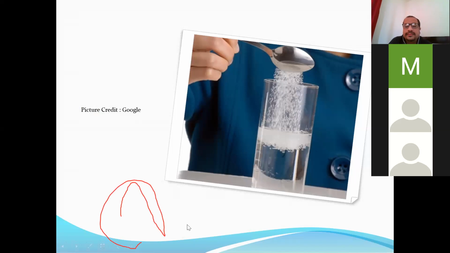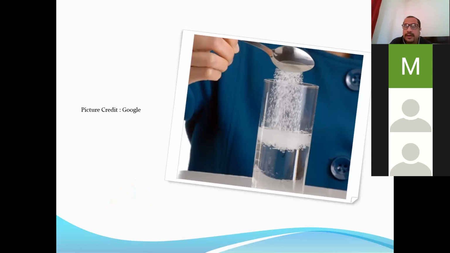And you are also familiar with some more examples from your chemistry lab. When you dissolve a potassium permanganate crystal in a beaker containing water, it forms a red colored solution. Or when you dissolve a copper sulfate crystal in water, it forms a blue colored solution.